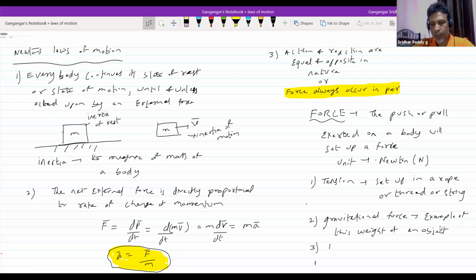Third one, electrostatic force. This is set up or generated due to... We just will have awareness of all the forces we come across.